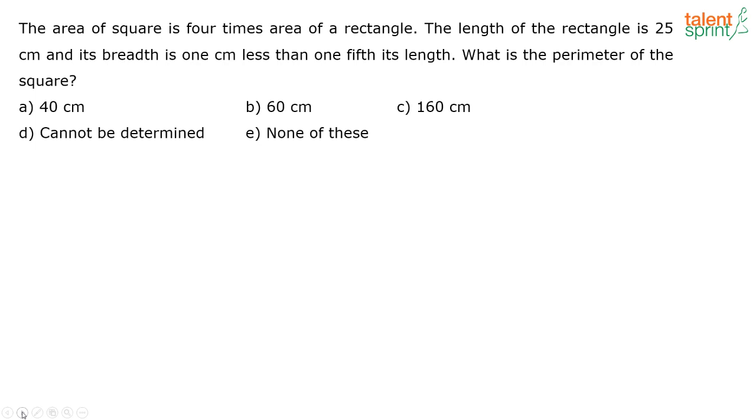Yes. Next question. The area of a square is 4 times the area of a rectangle. The length of the rectangle is 25 centimeter and its breadth is 1 centimeter less than 1/5 its length. What is the perimeter of the square?